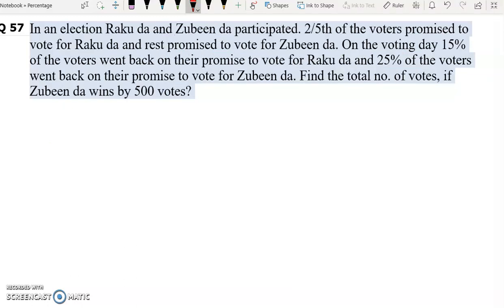Question number 57. In an election, Rakuda and Jubinda participated. 2/5 of the voters promised to vote for Rakuda and rest promised to vote for Jubinda. On the voting day, 15% of the voters went back on their promise to vote for Rakuda and 25% of the voters went back on their promise to vote for Jubinda. Find the total number of votes if Jubinda wins by 500 votes. So in this question, we have Rakuda and we have Jubinda.